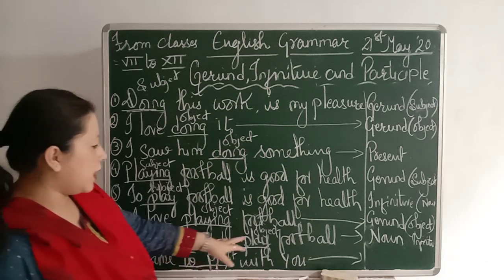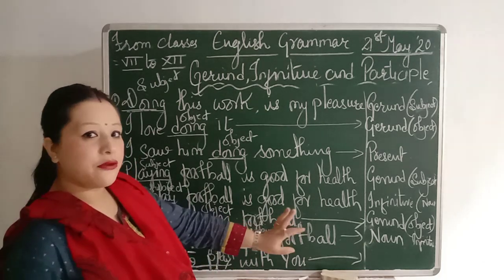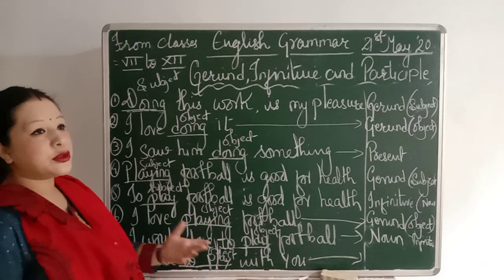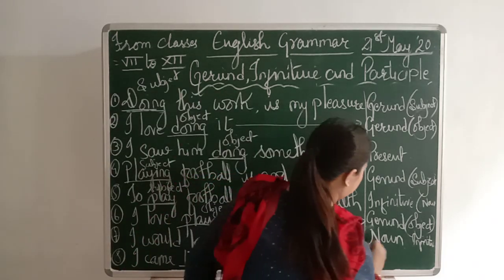I would love to play football, number 7 example, to play. This is a noun infinitive, and I came to play with you. I came to play with someone. So this is an adverbial infinitive.